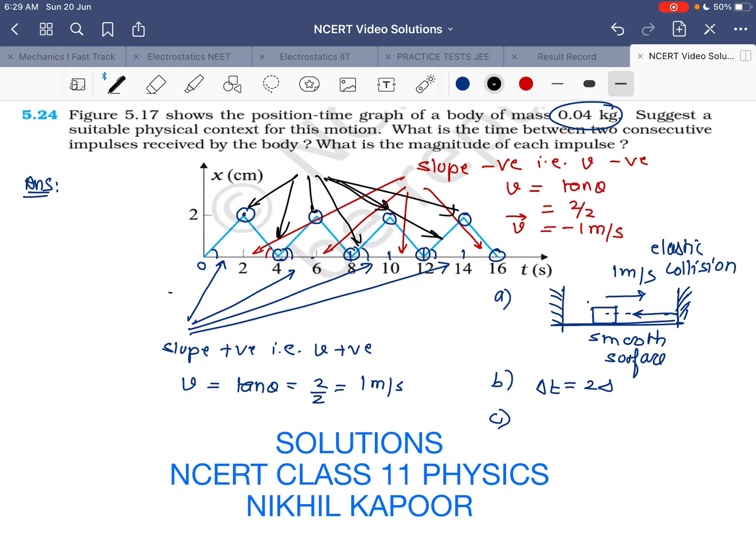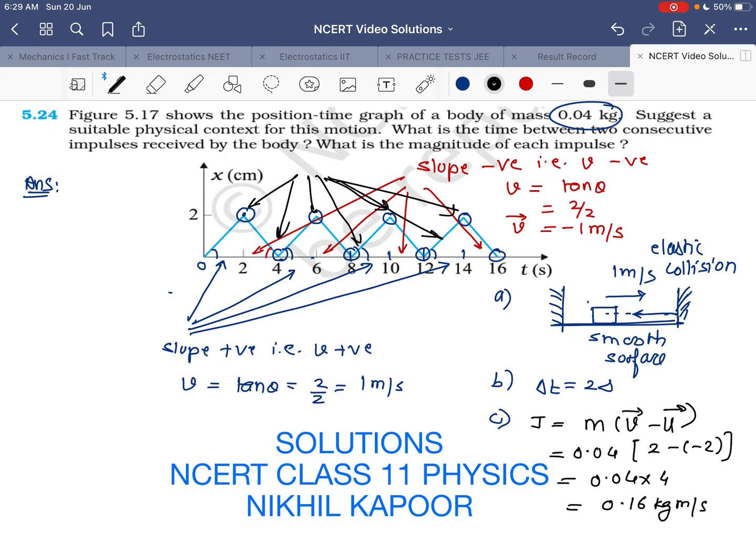Okay, so take any one of the parts, because we need to calculate the magnitude of impulse, and impulse is nothing but mass into final velocity minus initial velocity. So the mass of the body is 0.04 kg. One way the velocity is 2 meter per second, the other way it has velocity in the opposite direction. So 0.04 into 4, that comes out to be 0.16 kg meter per second, and that's the impulse.